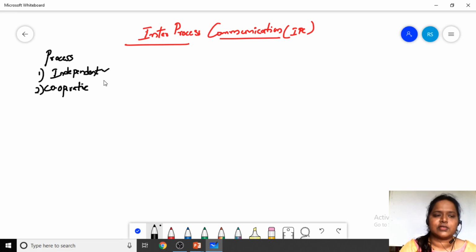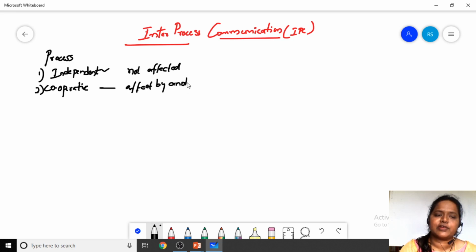Independent processes are processes which are not affected by any other process. But cooperative processes will be affected by another process.